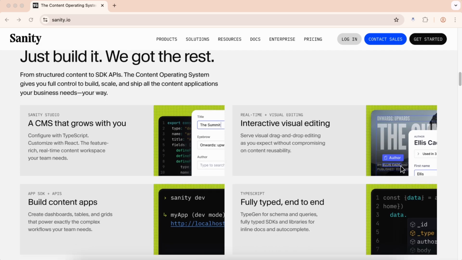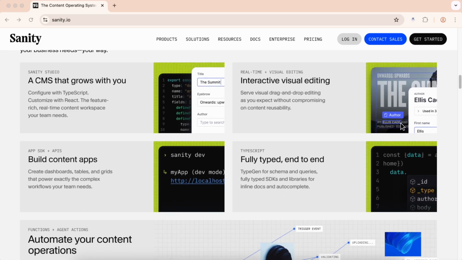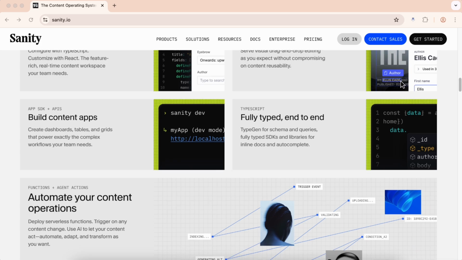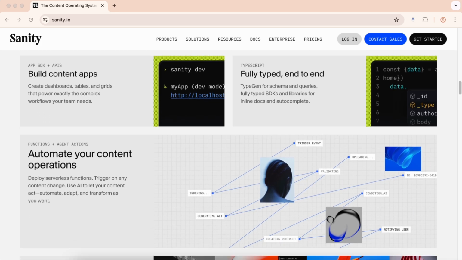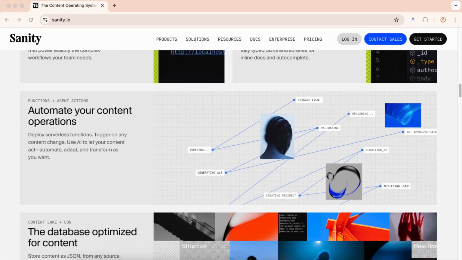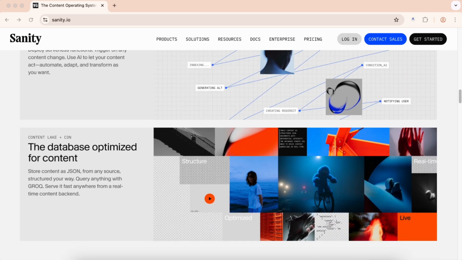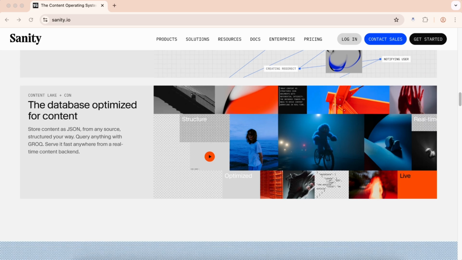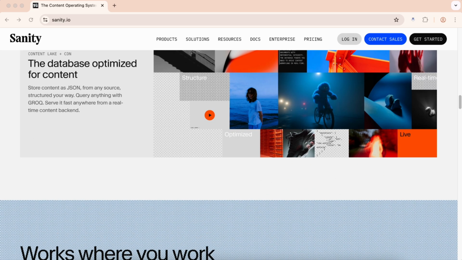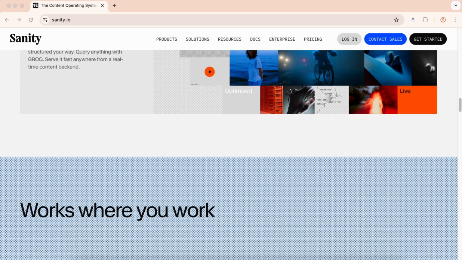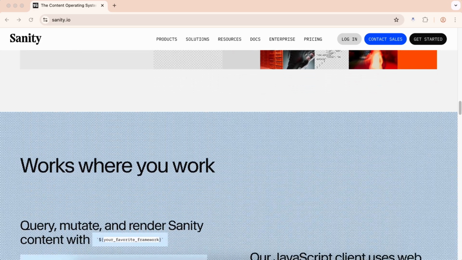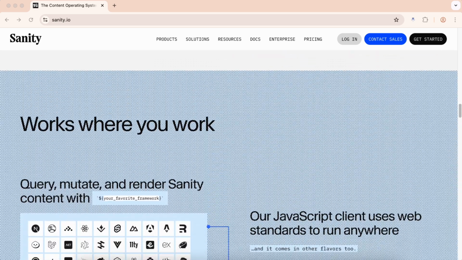traditional CMS solutions. Multiple team members can work simultaneously within Sanity Studio, seeing changes in real time without conflicts or overrides. This collaborative editing experience transforms content management from a sequential process into a truly collaborative workflow, making it invaluable for teams that need to coordinate complex content creation and the editing process.